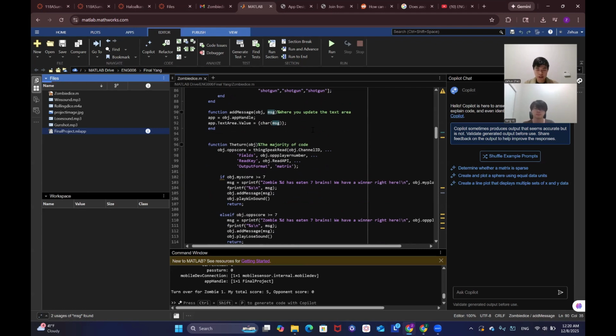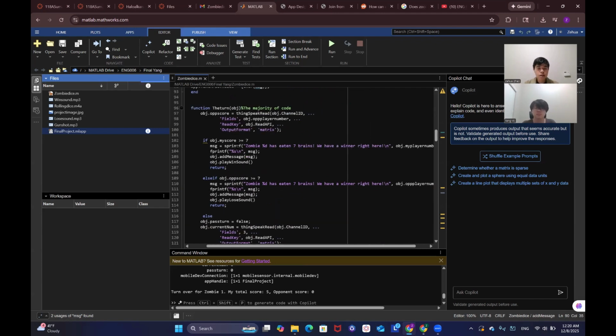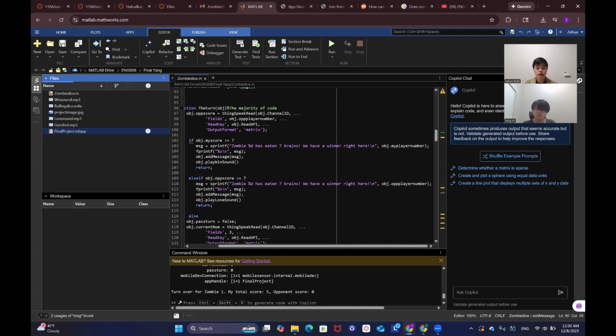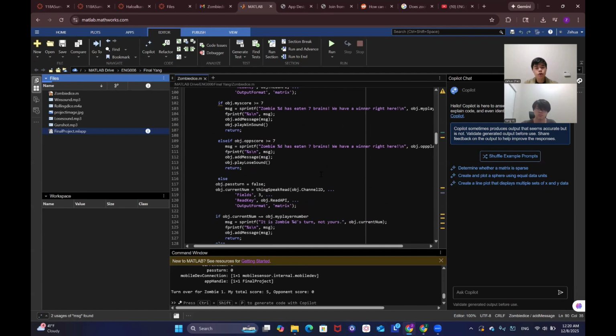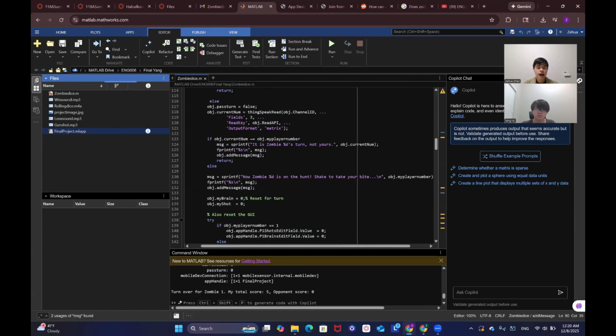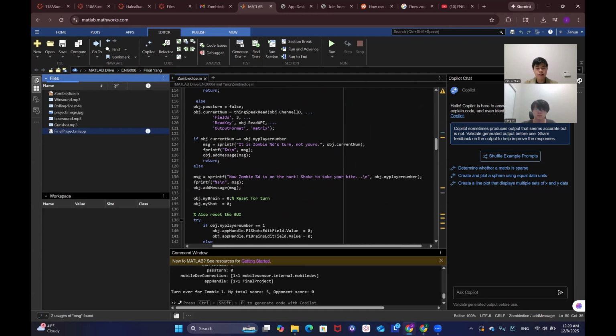Yang will talk a bit more about the text area and the whole design purpose of that. But essentially, in Z turn, I have my score, printf, zombie 787 brings. So at the beginning of the turn, you do a little check for what is going on. Is anyone winning or not? Then you set pass turn to false. This is an important trigger for the pass turn button.